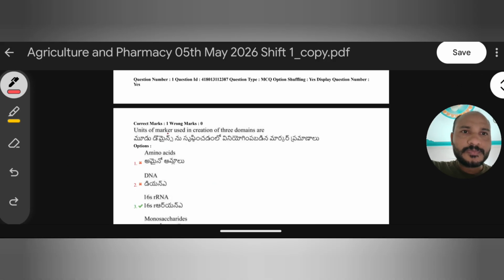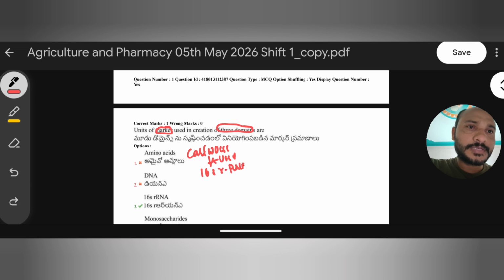Unit of marker used in creation of three domains. Which marker do we use to create three domains, and by whom? We will discuss. Here the explanation: Carl Woese used 16S ribosomal RNA sequence as a biomarker for evolutionary studies, mainly for phylogenetic studies.